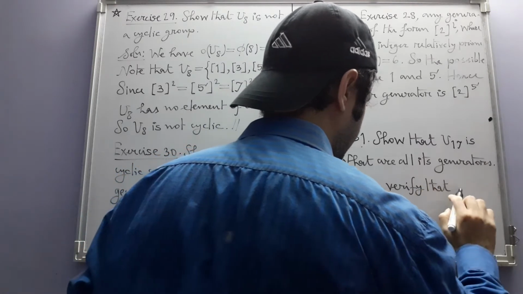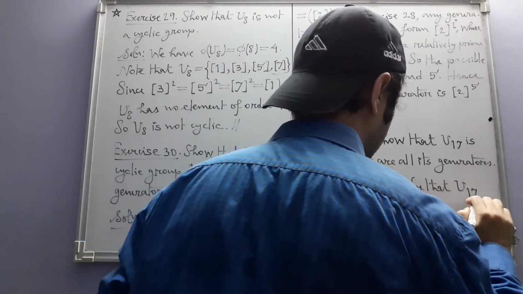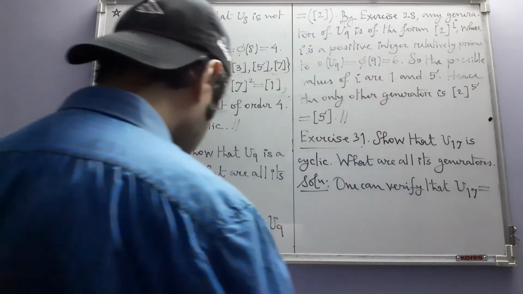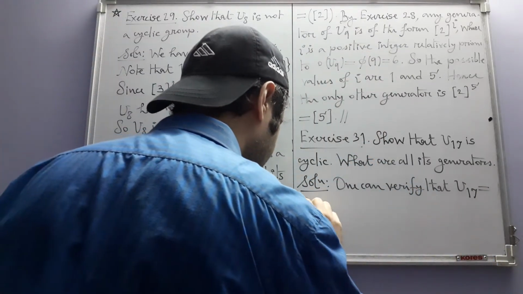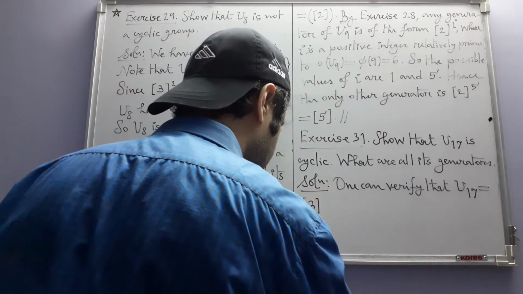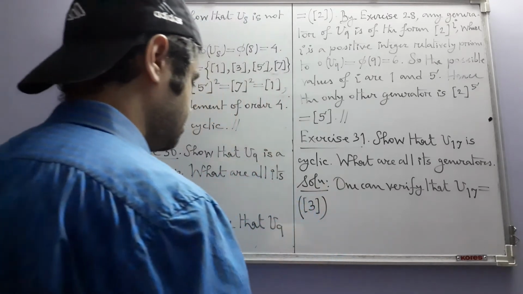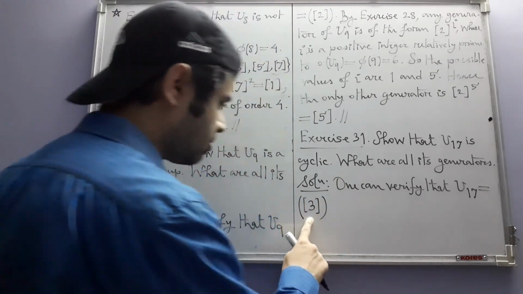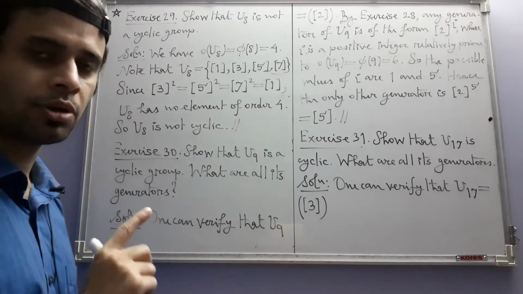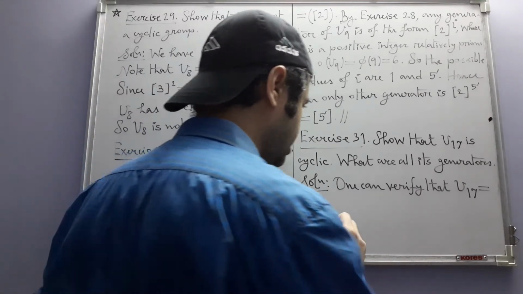One can verify that U17 is generated by the congruence class 3. Here this denotes congruence class 3 modulo 17. Okay, keep that in mind.